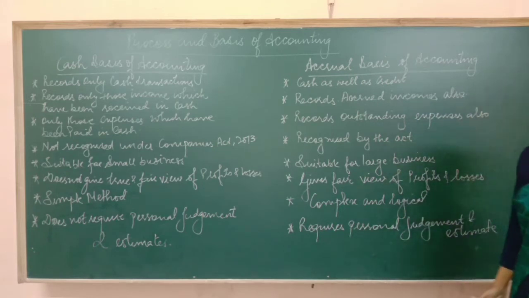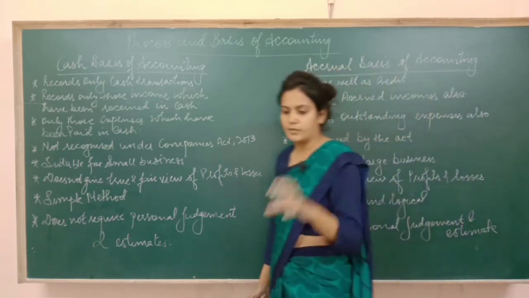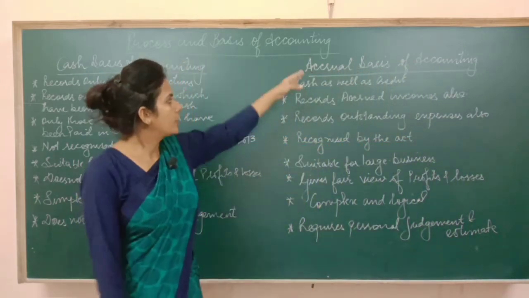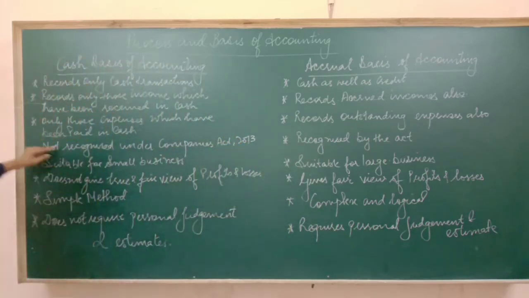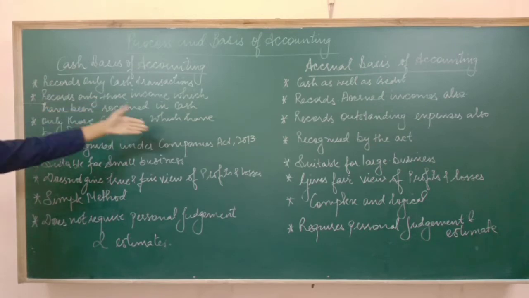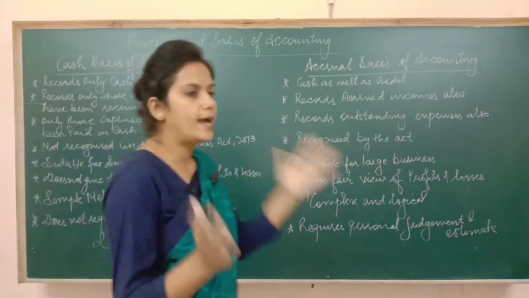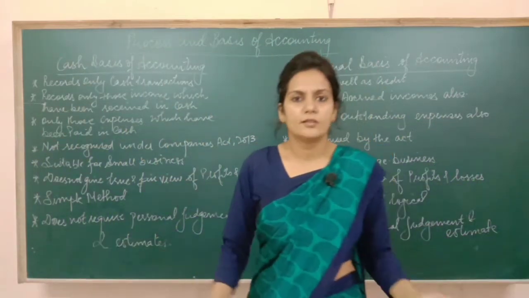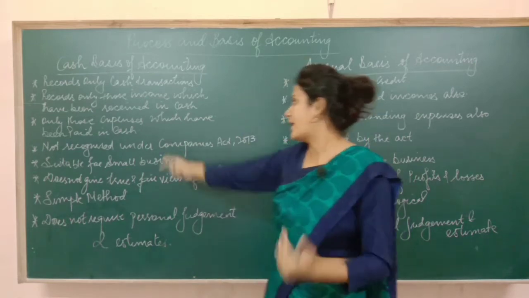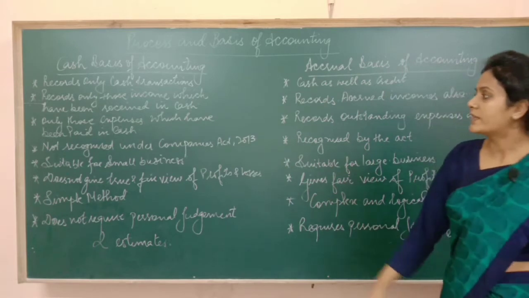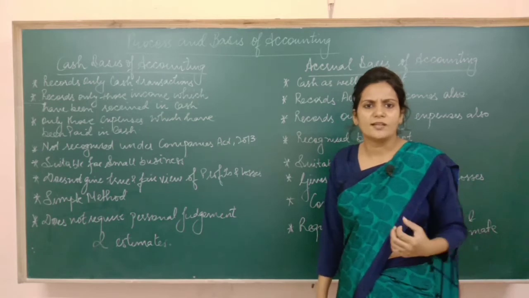And I would like to tell you one more thing, that the accountancy which you are going to study is based on accrual basis only. We hardly follow cash basis. Got it? Then cash basis of accounting is not recognized by the Companies Act. Now what is the Companies Act? Companies Act is basically that act which gives us all the rules. The act under which the entire business world runs is known as the Companies Act. So what does the Companies Act say? That this basis of accounting is not logical, it's not good.